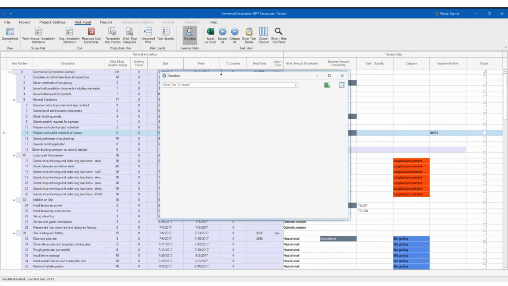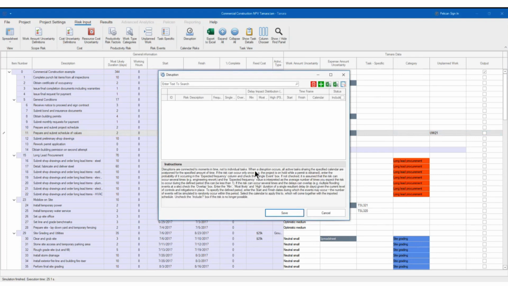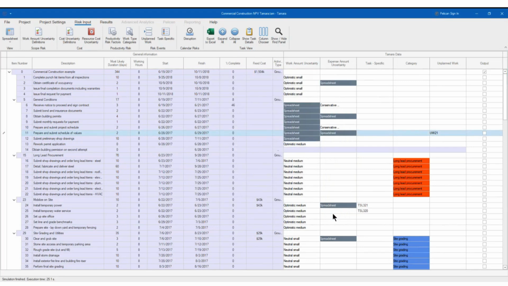So this is one. Then you have a disruption risk. It's very long, but it's basically saying that you have a probability of some event, and when a disruption occurs, all active tasks sharing the calendar are postponed for a specific amount of time. Basically, if you have a force majeure, or some specific issue with weather, climate, diseases, etc., you can model that here.